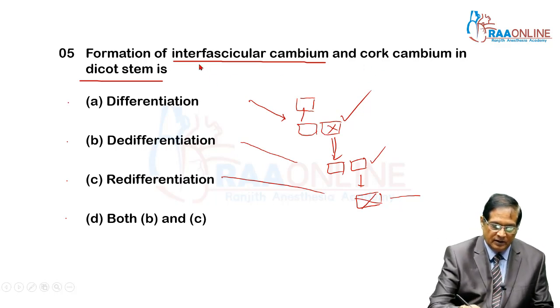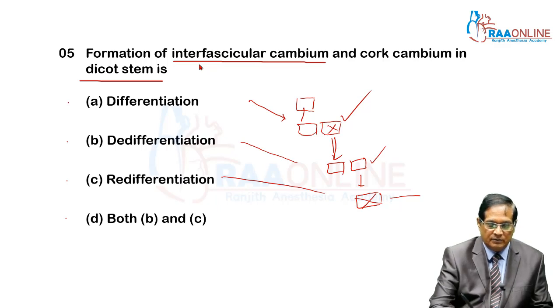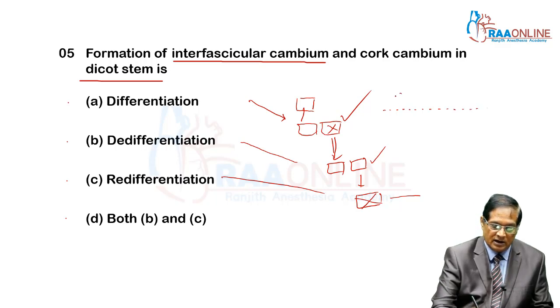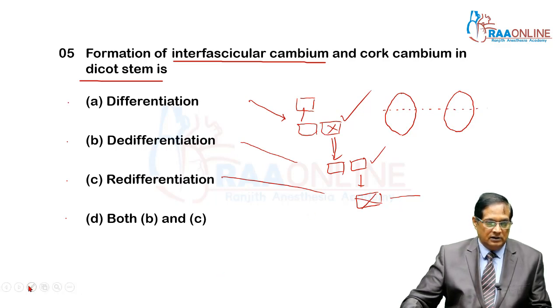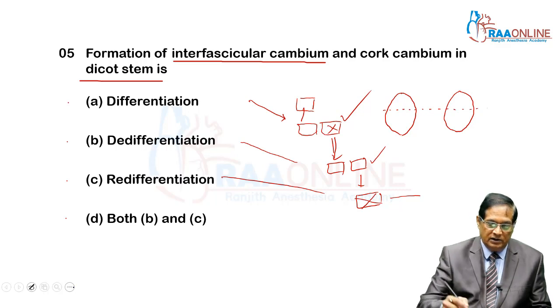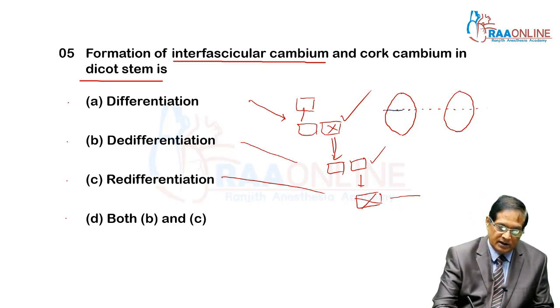So, interfascicular cambium and cork cambium. See the sectional diagram of a dicot stem. In the dicot stem, vascular bundles are arranged in a ring. And these are the two vascular bundles. Between the primary xylem and primary phloem, cambium is present.